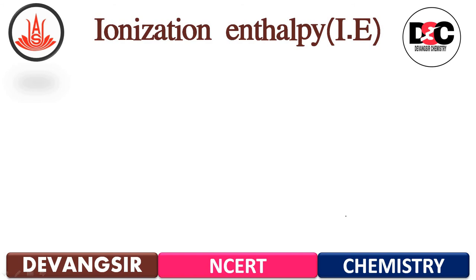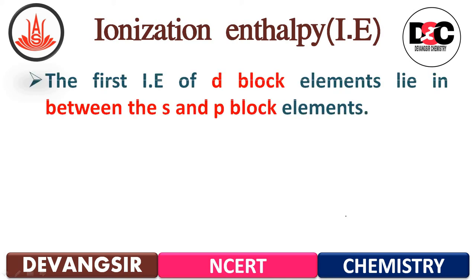सबसे पहले आयोनाइजेशन एंथैल्पी के बारे में हम बात करेंगे. What is ionization enthalpy? The first ionization enthalpy of d block elements lies in between the s as well as the p block elements.